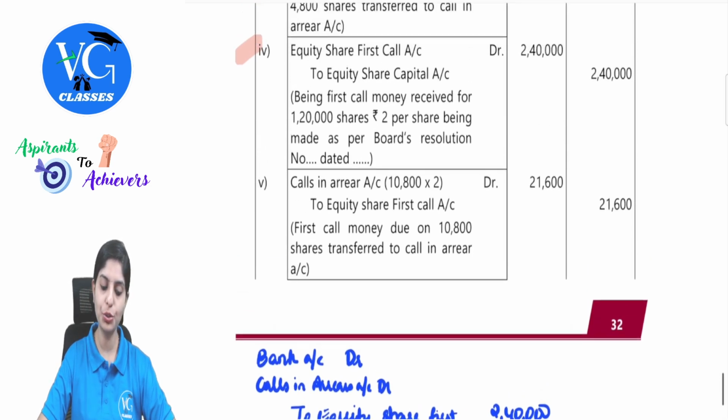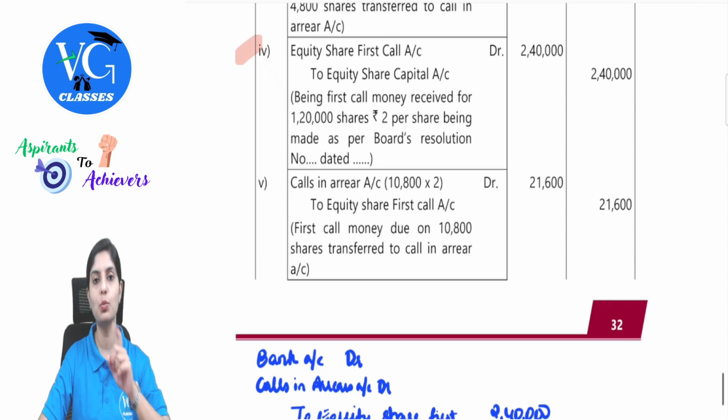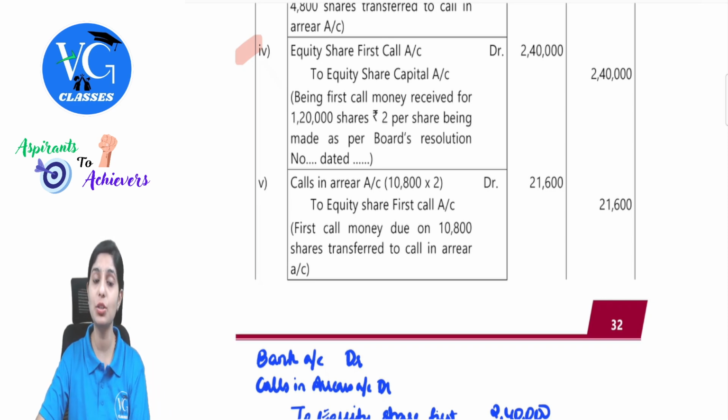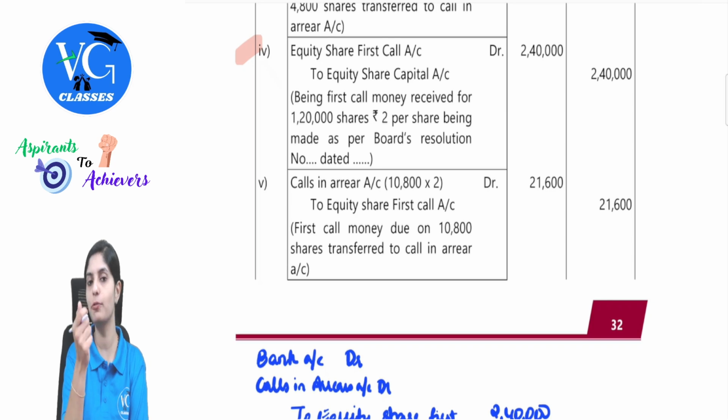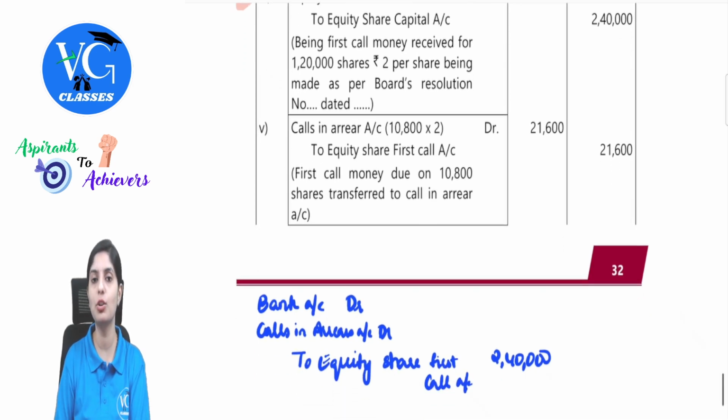Remember, there were two shareholders. That was one which is N holding 6,000 shares, not paying 2 calls. But also there was T who did not pay from the allotment money itself. His part of the money is also involved here. So total number of shares not paying first call will be 10,800. How am I getting that? 6,000 for N and 4,800 coming from T.